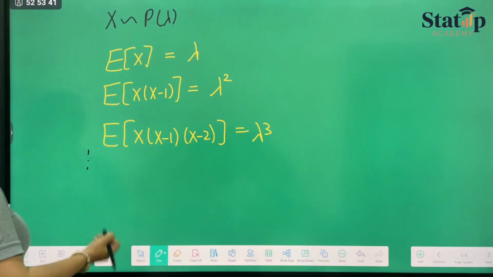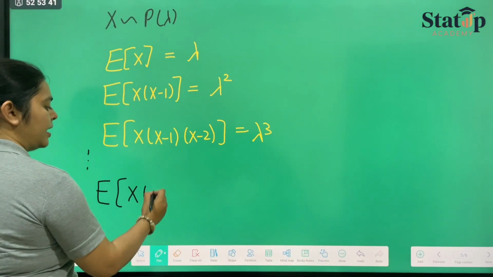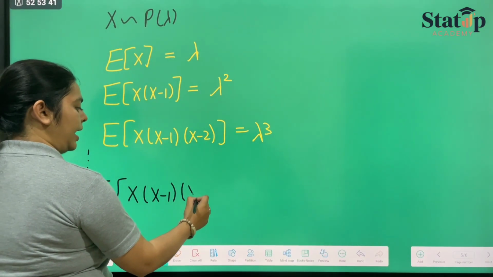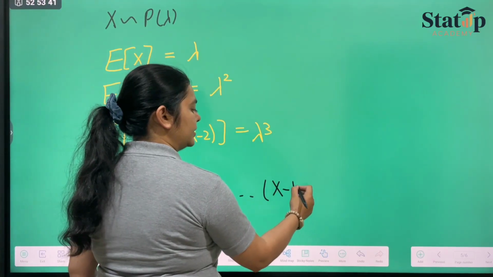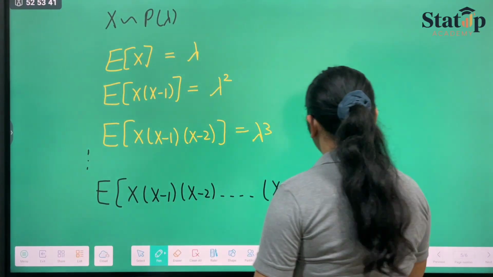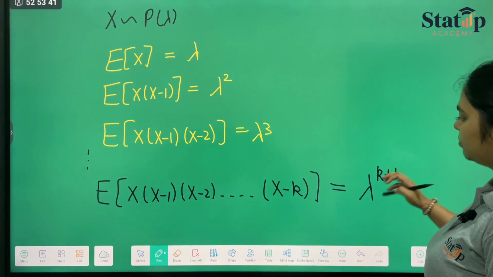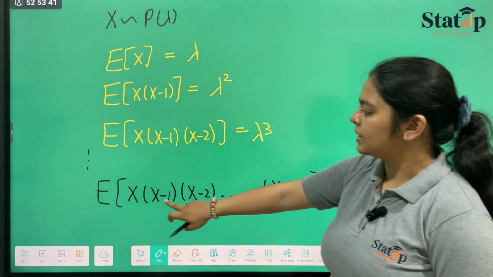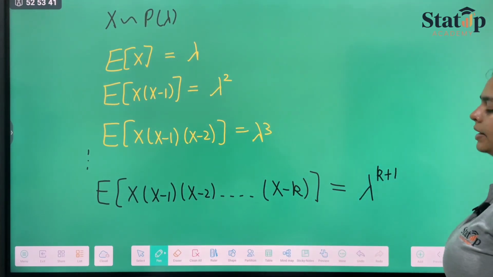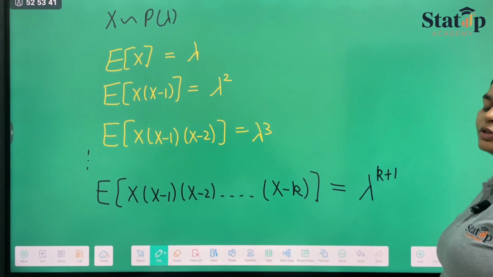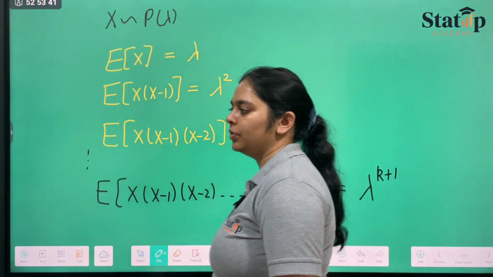So if we follow this trend, we will get expectation of x, x minus 1, x minus 2, and so on, up to x minus k, it will be equal to lambda raised to the power k plus 1, because this is the k terms plus this one first term. And this forms the majority of questions in Poisson distribution. They can ask you directly.